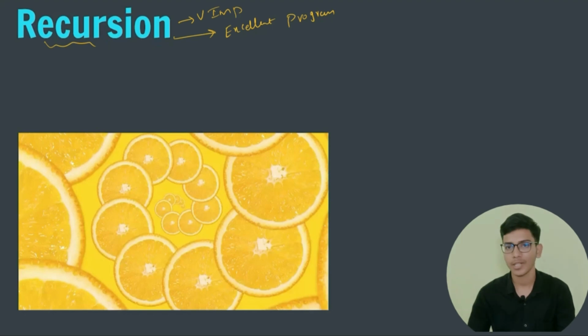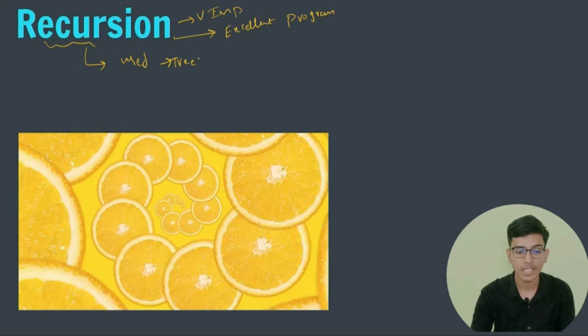From my perspective, this is my favorite chapter, because this is the fundamental, and recursion methods are used in topics like trees, graphs, and dynamic programming and all those things.